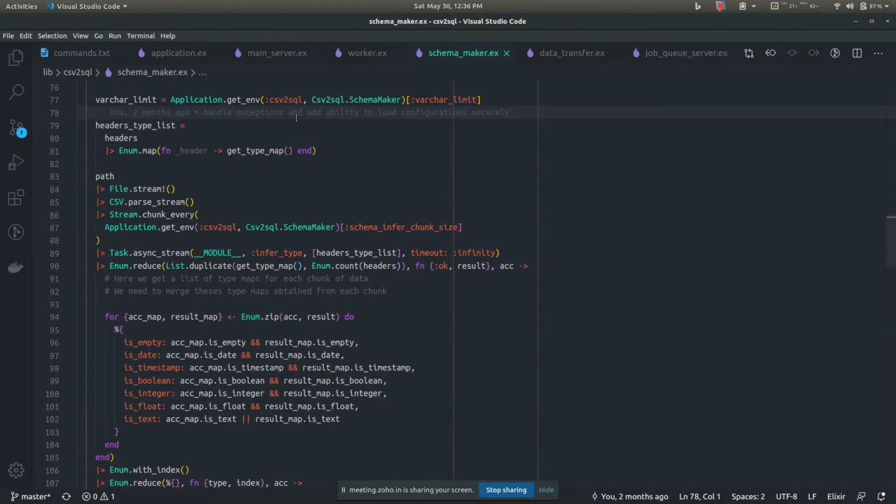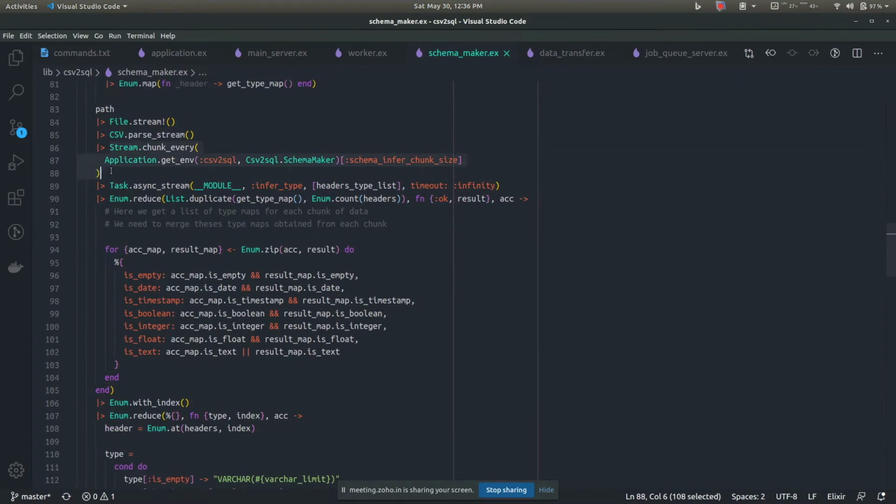It streams the contents of the file, and as we get the stream, we parse the stream. So basically I have used a CSV parser. There's a CSV parser known as NimbleCSV. It's made by José Valim, and it's very fast because it parses the CSV using pattern matching. So I've used that. This method parses the file stream and gets the CSV.